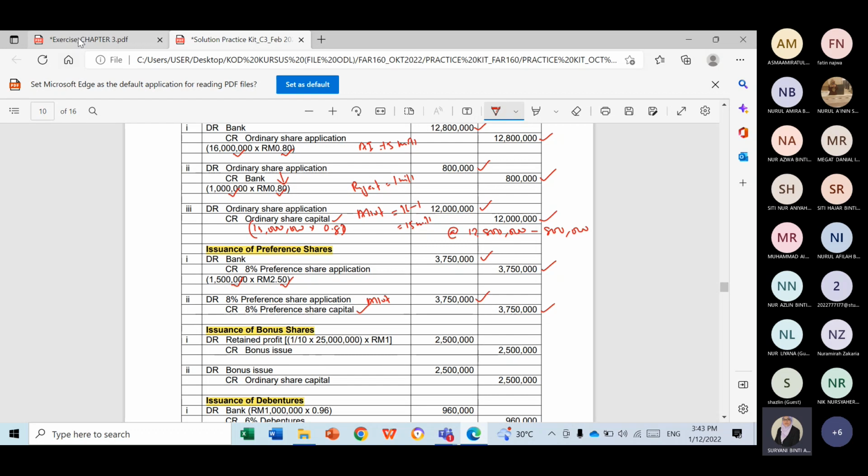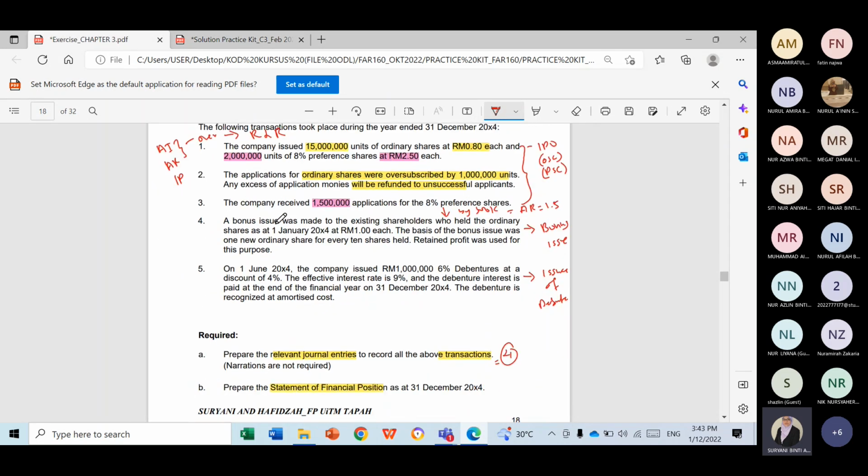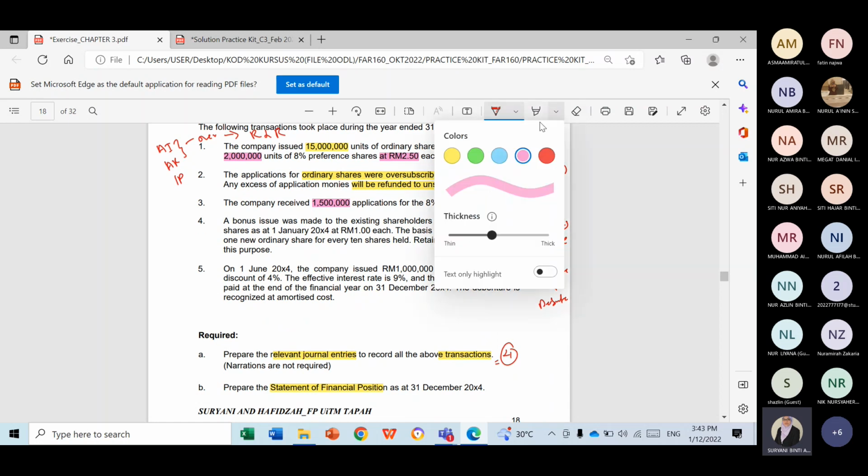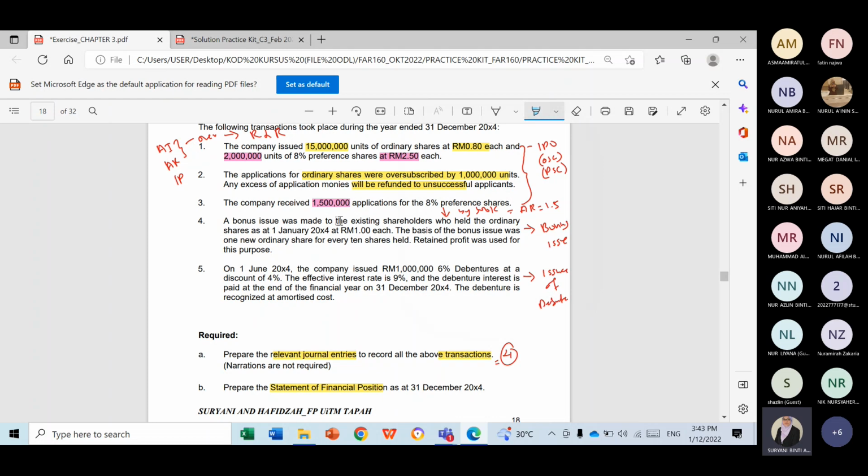Okay, next transaction is bonus share. So the bonus share is made on OAC only, class. Please take note, it is made on OAC only. So how to find the bonus share? The amount usually is not given directly, so you have to find based on the shareholding basis. Okay, follow the question closely. It is said that bonus issue was made to the existing shareholders who held the shares. And who held the shares?